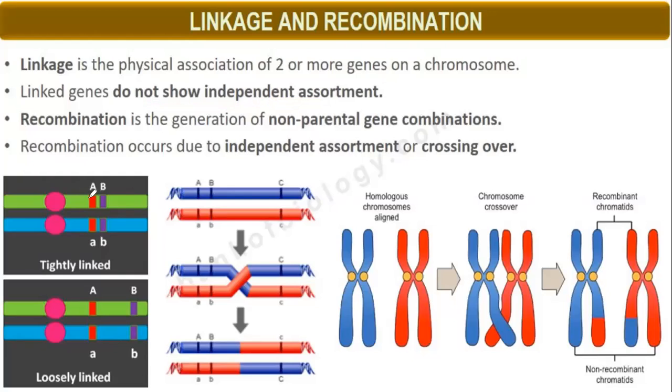If they are closely linked, these genes capital A and capital B, small a and small b, are tightly linked. So because they are tightly linked, they will not show what? Independent assortment. If you have a very close friend, you cannot easily separate them. Similarly, here two genes are tightly linked, so they will not show independent assortment.